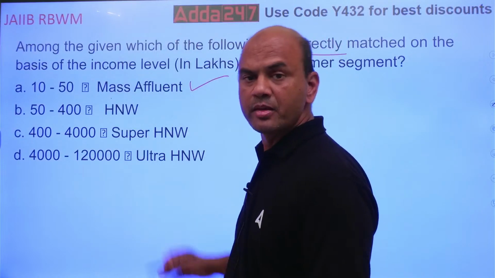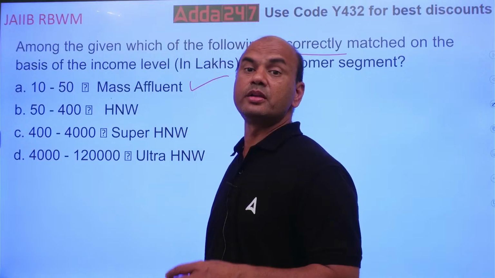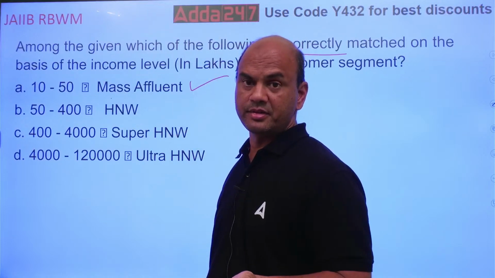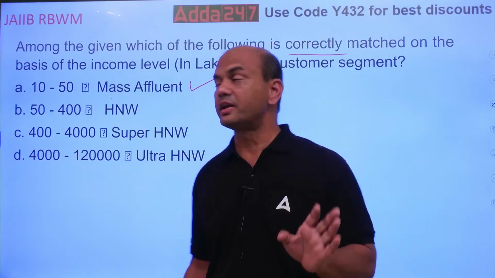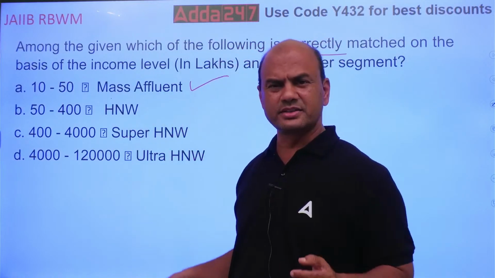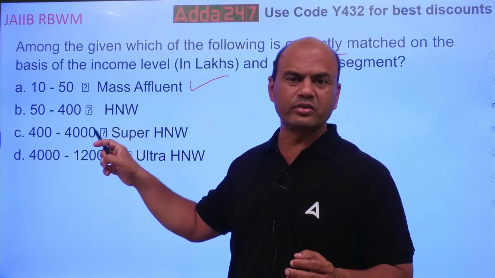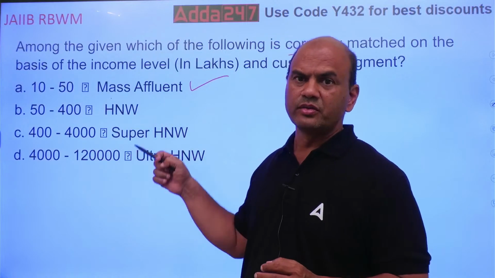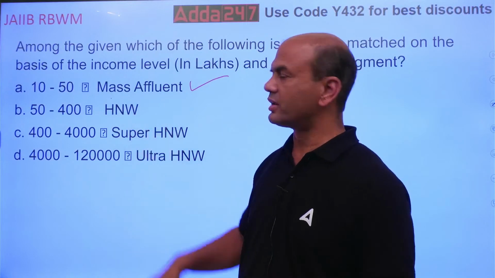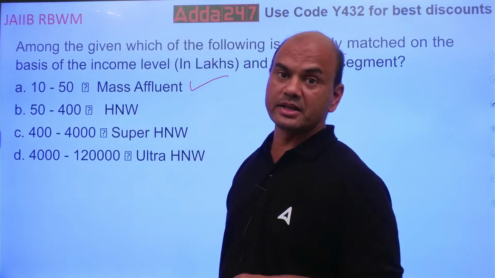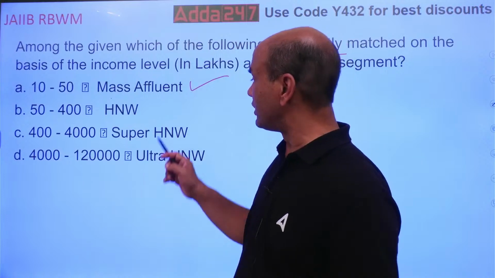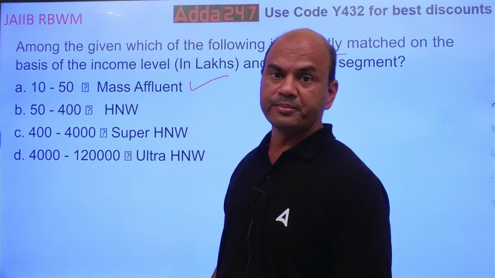Okay. Before mass affluent, there is something called mass market. Mass market means up to 10 lakhs. Mass affluent is 10 lakhs to 50 lakhs, and further it is. H&Ws are not 500 to 400, it is 50 to 400. They are super affluent. Then above that there is H&W, then super H&W, and then ultra H&W.